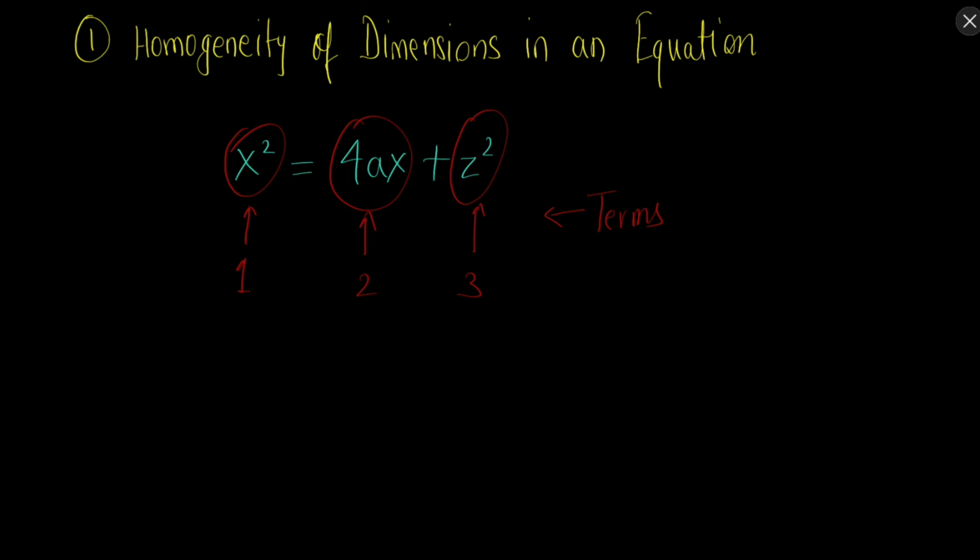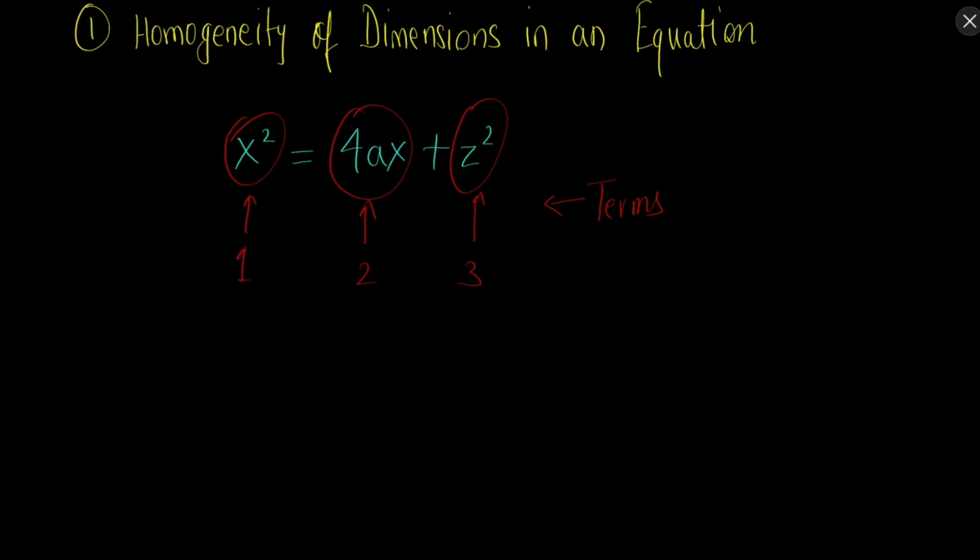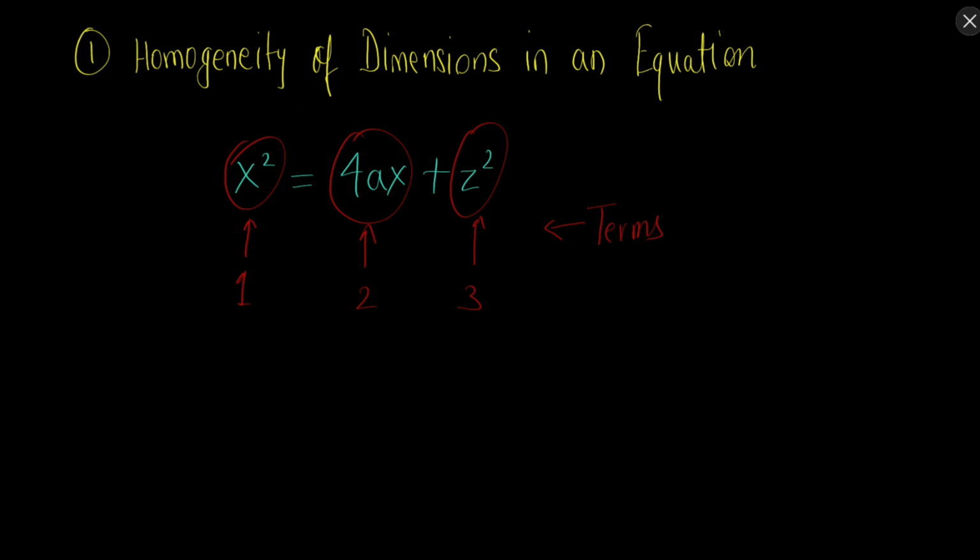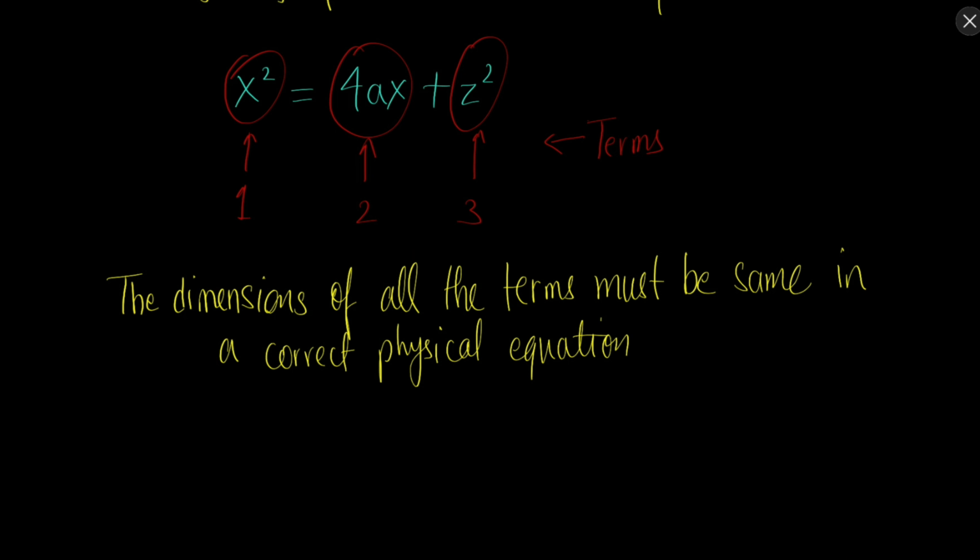So what does this first thing tell us about the use of dimensional analysis? It is about the homogeneity of dimensions. If we have an equation, then that physical equation is only correct if the dimensions of all the terms are the same. So all the terms must have the same dimension.